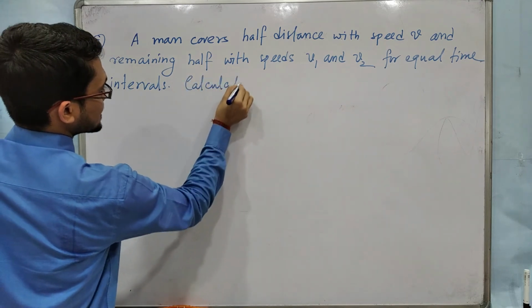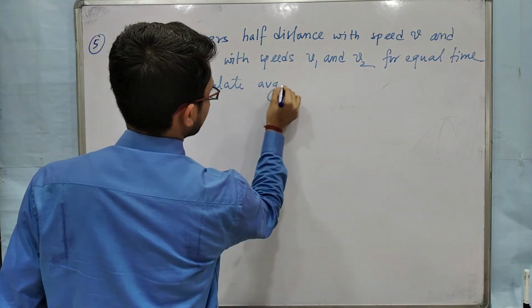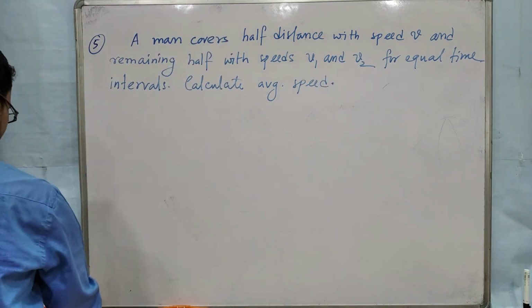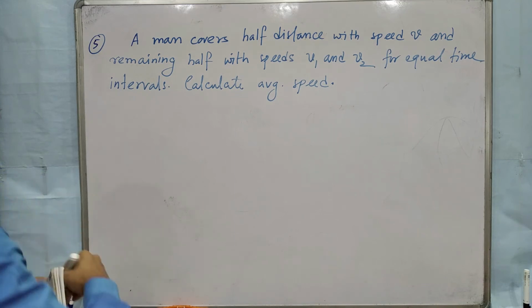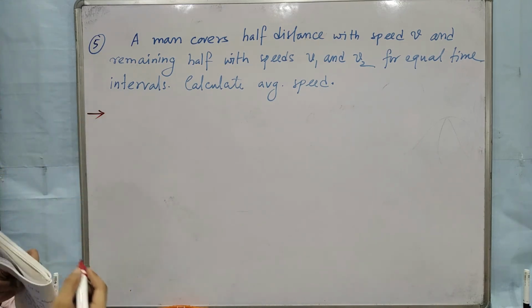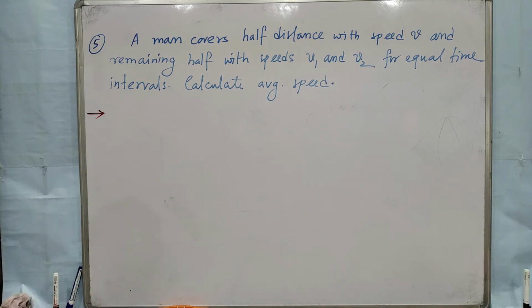Calculate average speed. Okay, so read the question and try to draw the diagram.